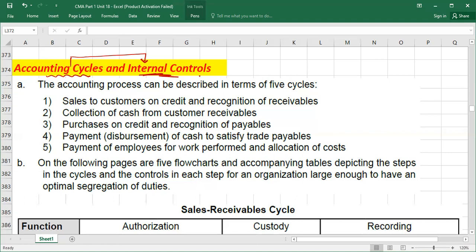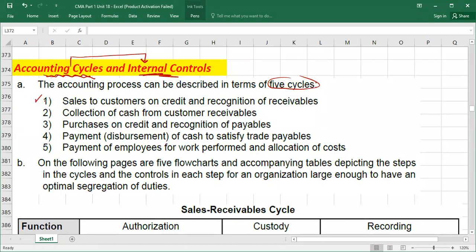That is also called internal controls. But our topic is the accounting cycle, because we need to understand the cycles as they have relevance to the internal controls. And there are in total 5 accounting cycles. So we need to understand these 5 cycles.